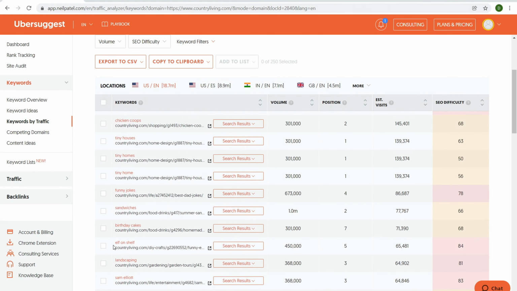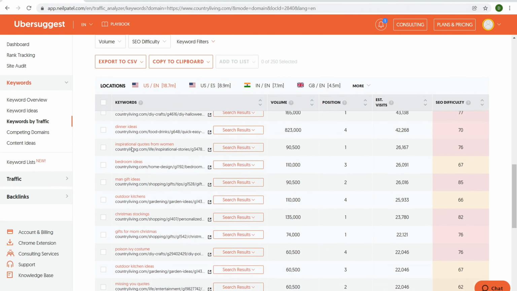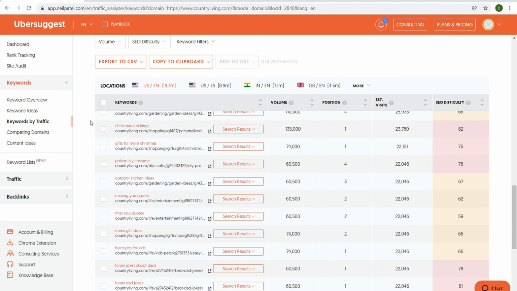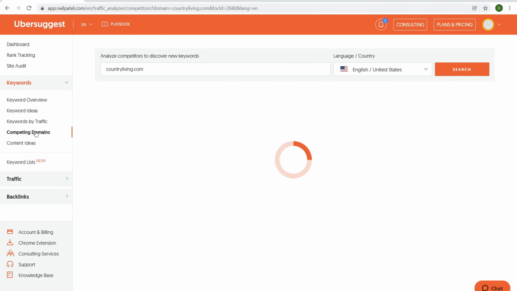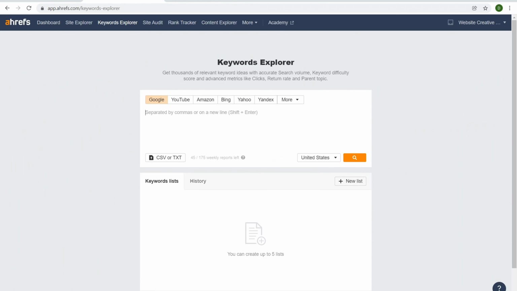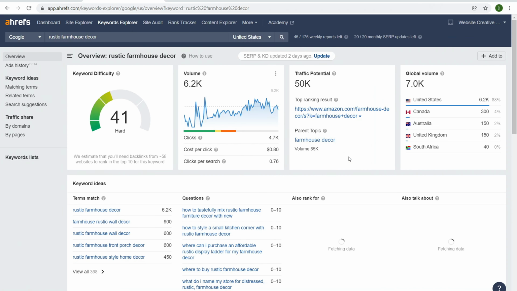Then over here, we get a bunch of different keyword ideas that we could potentially investigate even further. Now, if we come over here to competing domain names, this is literally just domain names that are also ranking that are our competition. Let that load. All right, so for Ahrefs, we have rustic farmhouse decor. I can search for Google, for example. Let's go ahead and do that. That'll tell us the keyword difficulty, terms that match, questions, also rank for, also talk about.